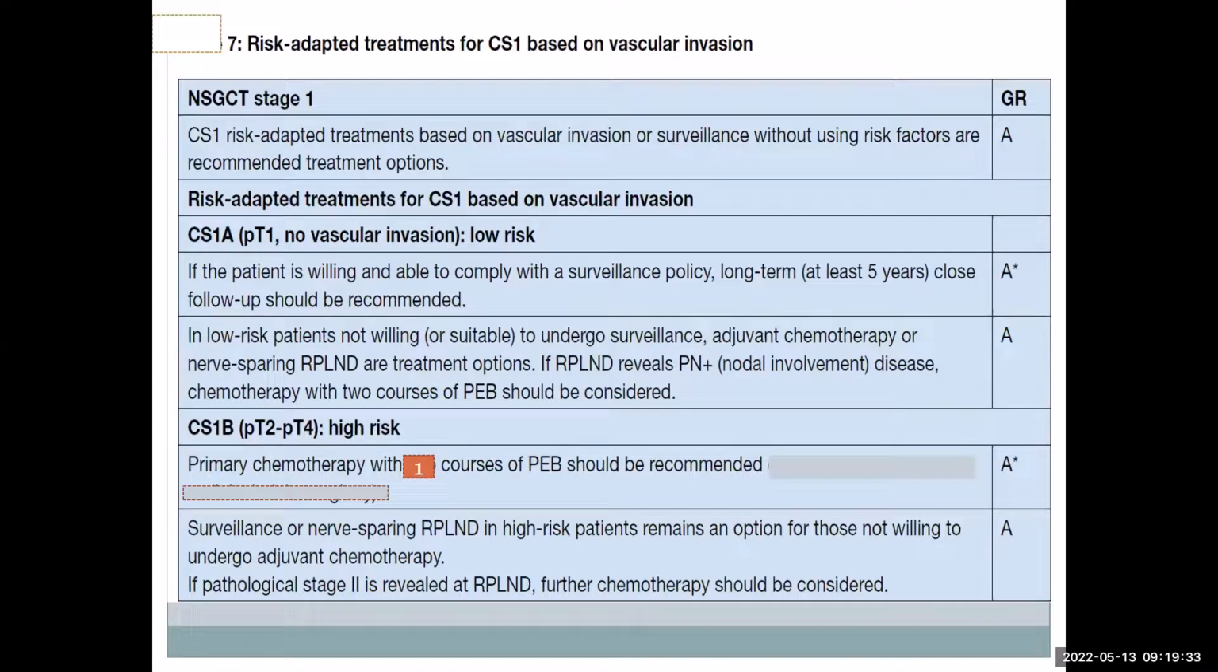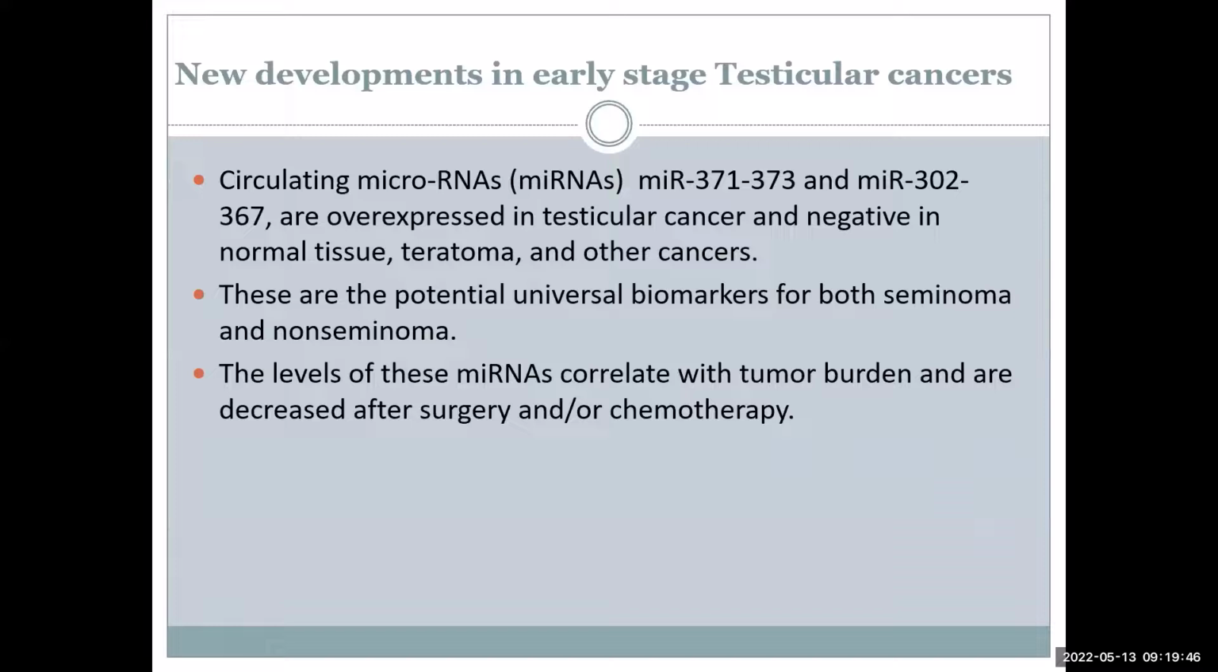Patients who are at high risk, that means LVI present and rete testis involvement more than 40 to 50%, primary chemotherapy with 1 cycle of BEP is the standard of care. And as I told you, these will go in the reverse sequence, where chemotherapy will come into the picture. So just the last 2 slides.